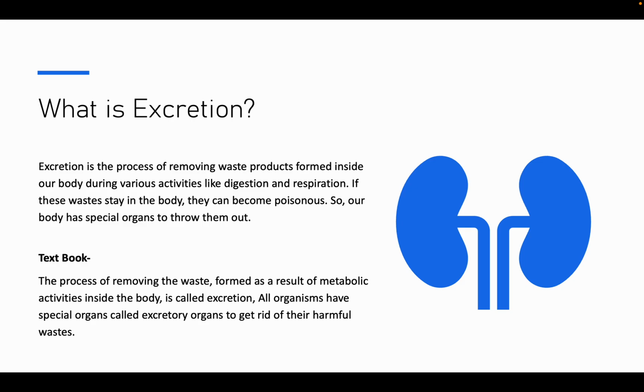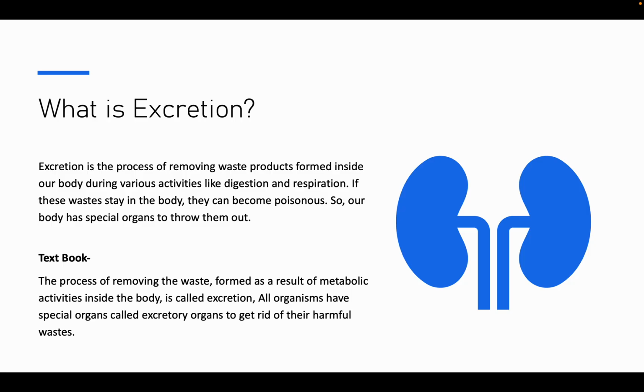Now, we all know what excretion means, correct? Your input, output. What you eat and drink gets digested in your stomach and has to go out of your body. What you breathe in also has to be breathed out.